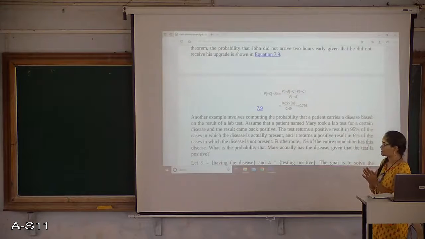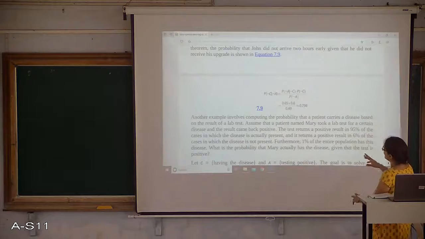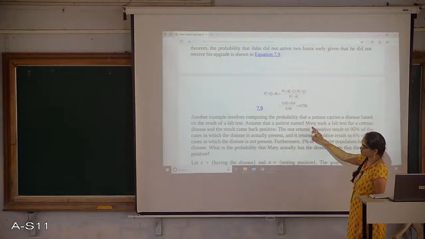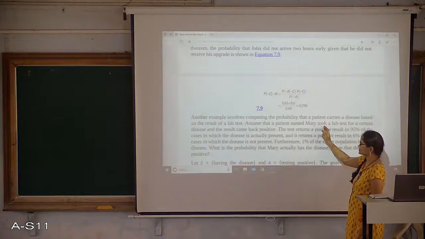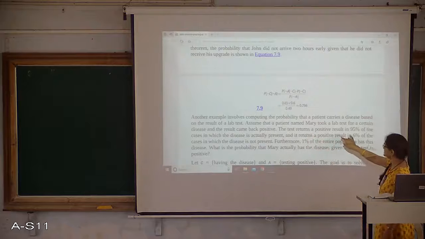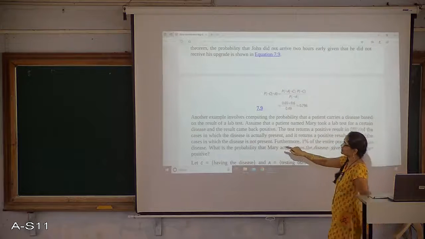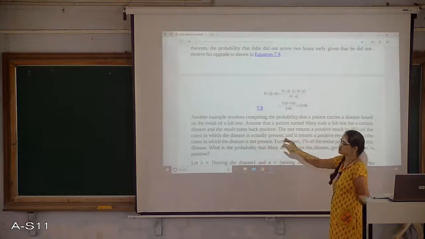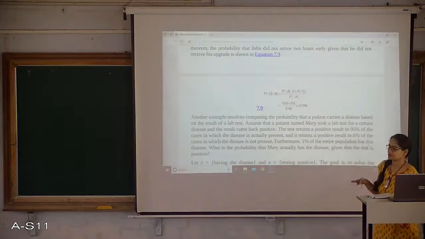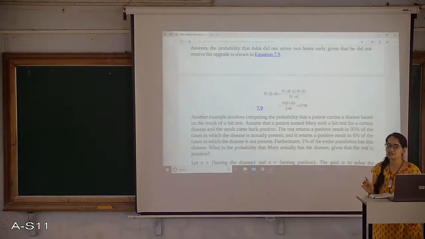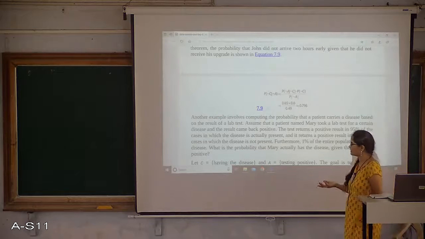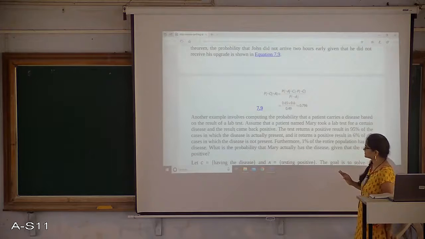So let's analyze one more time. We are taking a test for a particular patient, right? A positive result in 95% of the cases in which the disease is actually present. That means when the disease is there, they are giving the result as disease is there.